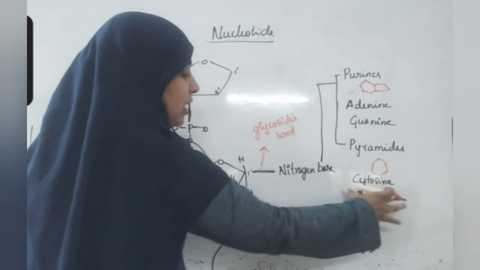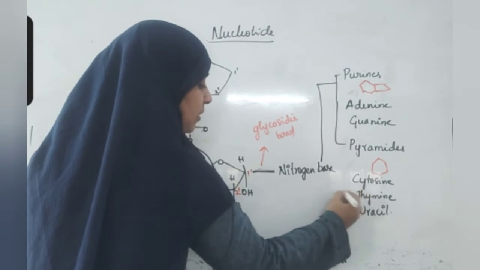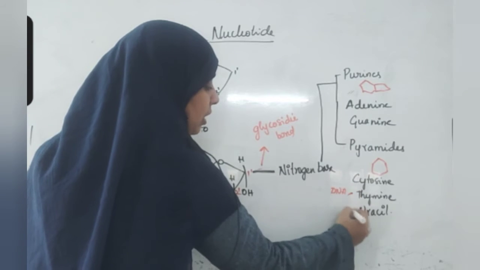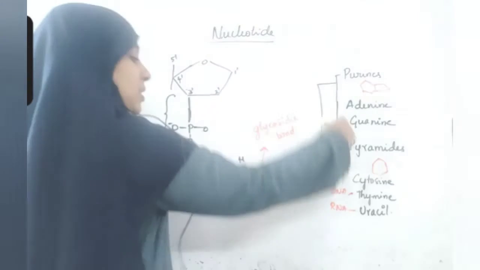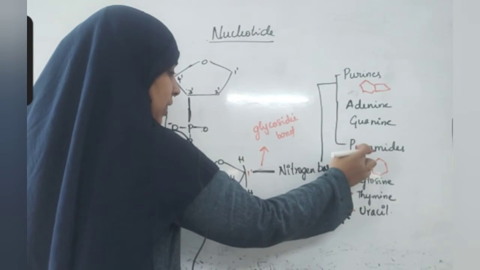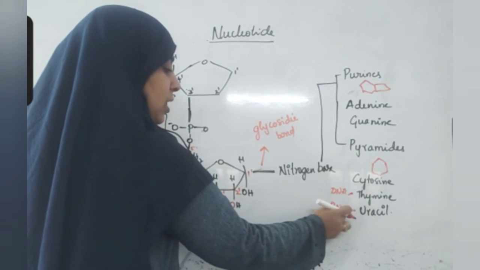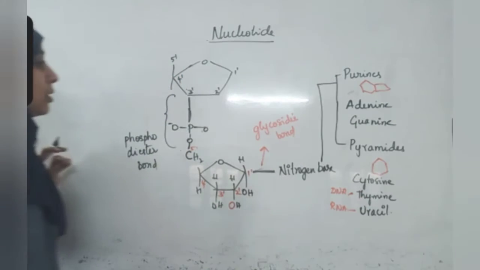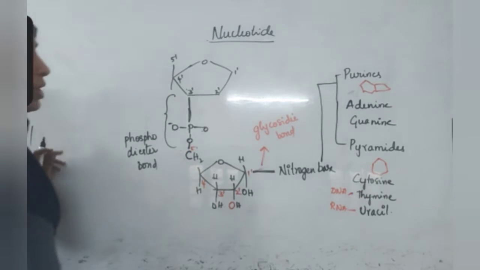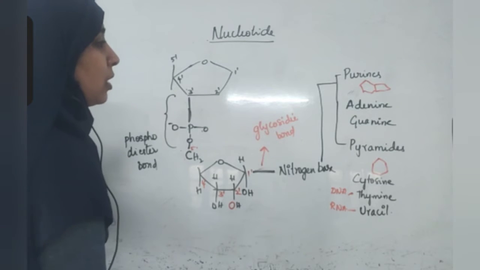Presently, you understand that this is present in DNA. In RNA, uracil is present. Adenine, guanine, and cytosine are present in RNA also. Only in case of these two is the exchange present.